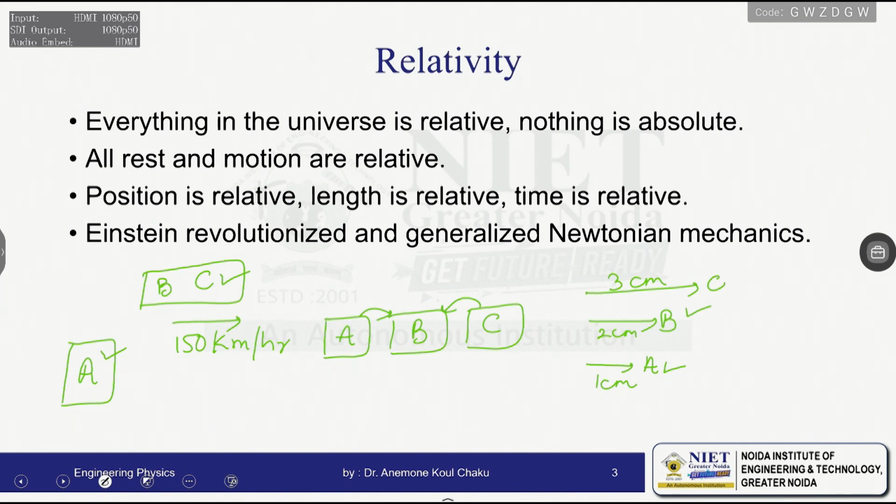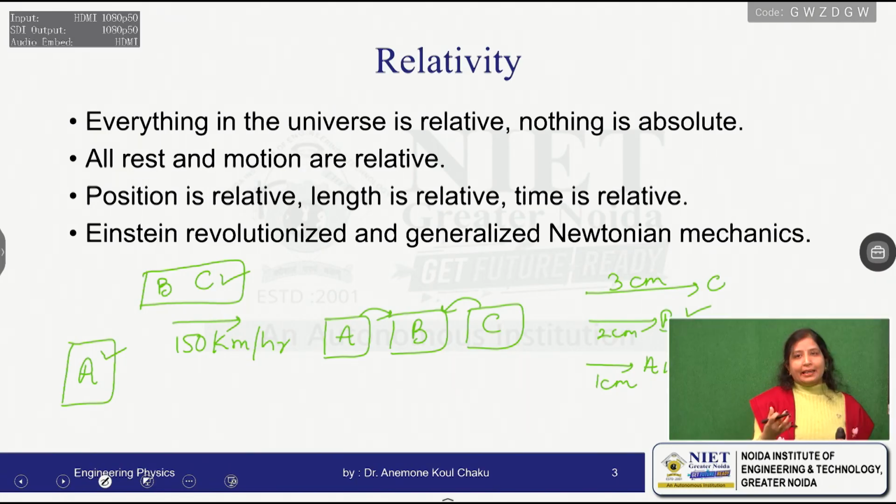And also when we move towards the theory of relativity, the special theory of relativity especially, we will see that time is also relative. It was Albert Einstein who actually revolutionized and generalized the Newtonian mechanics in new dimensions.